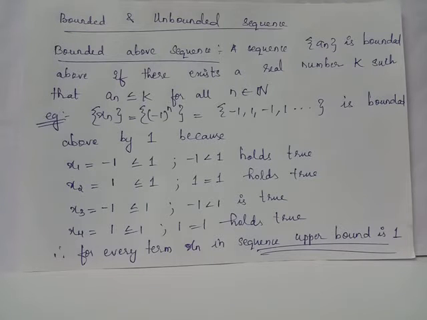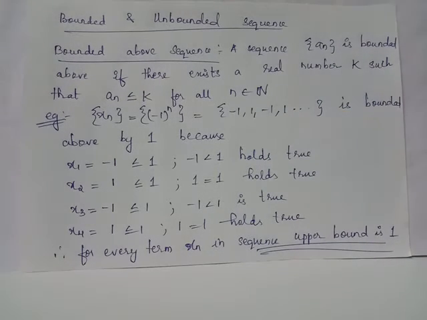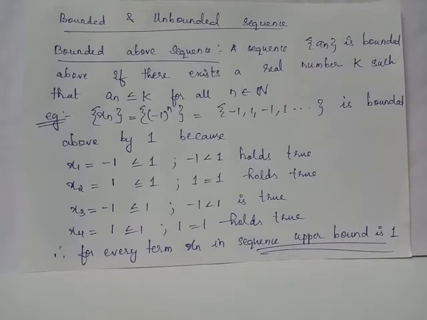Let us consider an example. When you consider the sequence xn, which equals minus 1 the whole raised to n, this sequence consists of terms minus 1, 1, minus 1, 1 and so on. This is the first term, this is the second term, this is the third term, this is the fourth term and so on. This is in fact an infinite sequence, but notice that its first term minus 1 is strictly less than 1. Its second term is equal to 1. The third term is again strictly less than 1. The fourth term, which equals 1 in value, will coincide with 1.